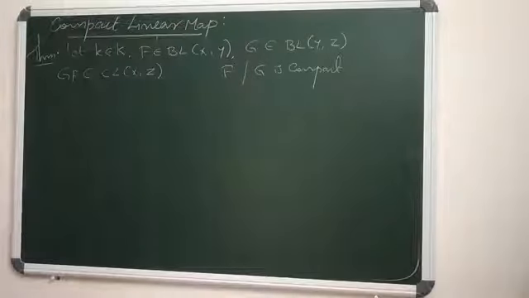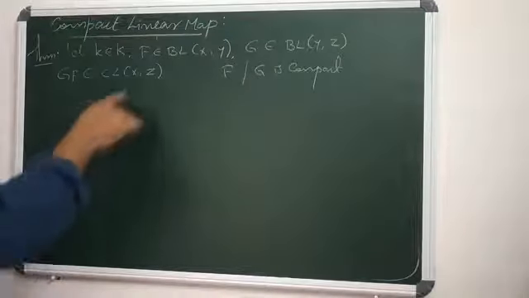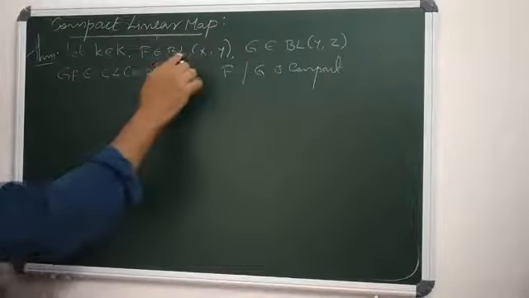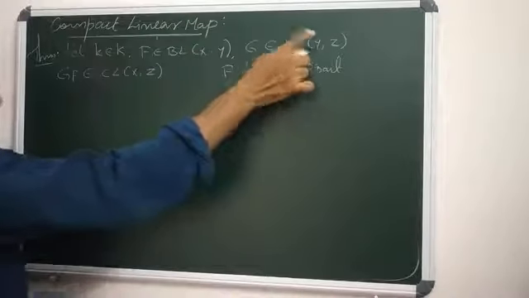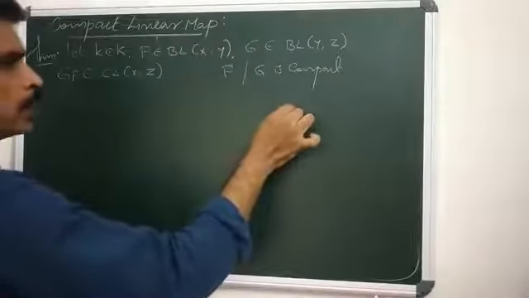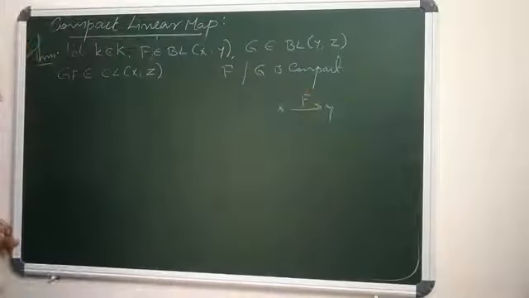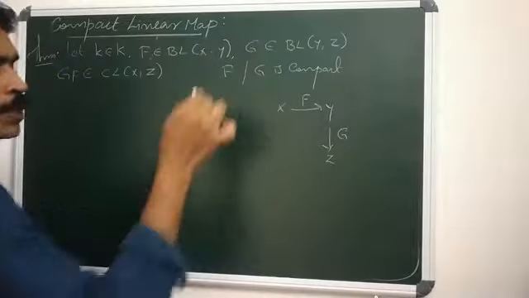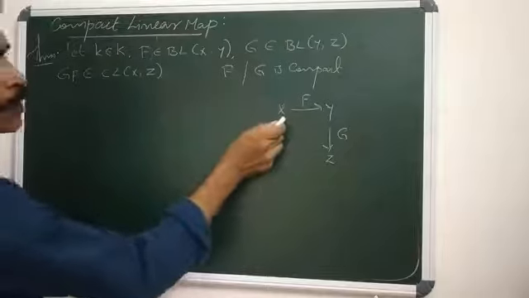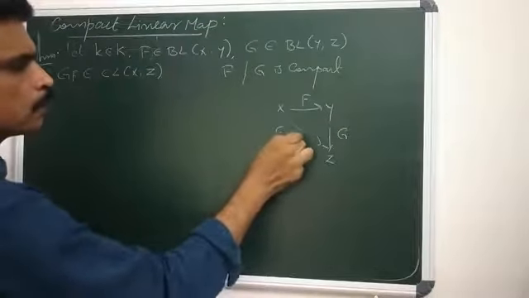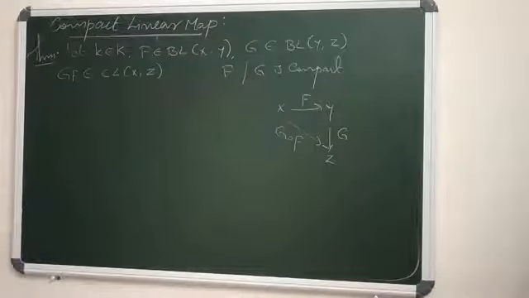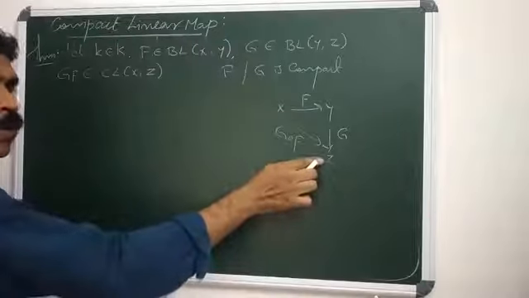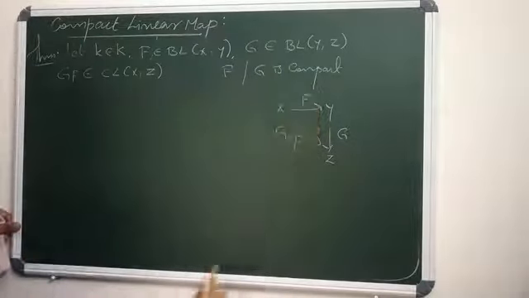Listen here. F is in BL(X,Y) and G is in BL(Y,Z). F is a bounded linear map from X to Y, and G is a bounded linear map from Y to Z. Then consider GF, the composition G composition F. We have to show that G composition F is a compact linear map from X to Z when either F or G is a compact linear map.